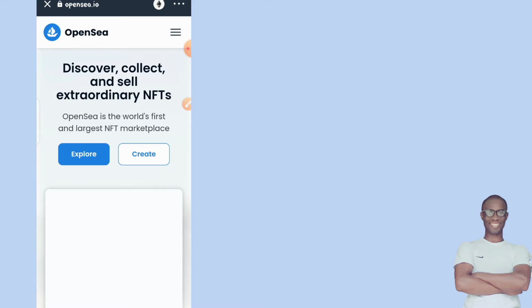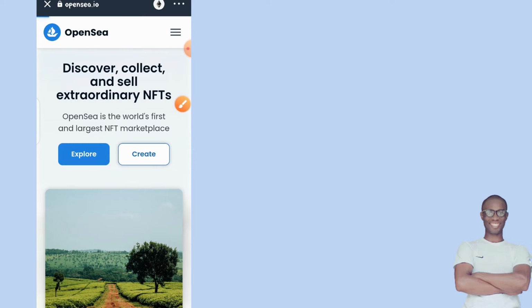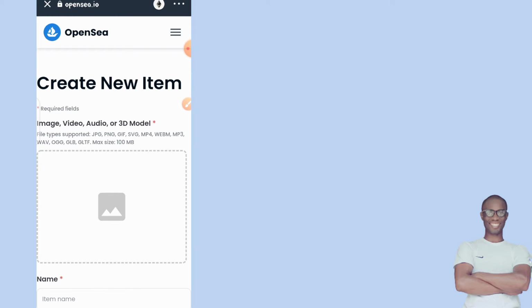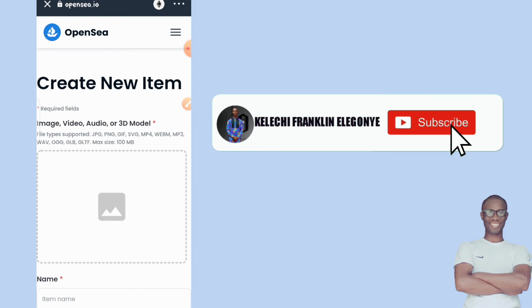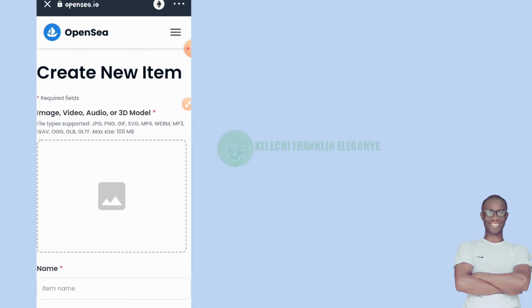Okay guys, once it has loaded up like this, the very first thing you need to do is to come to this area that says create. You click on create here. Once you click on create, you have the option to create an NFT for yourself. OpenSea gives you the opportunity to discover, collect and sell NFTs and also create NFTs for yourself. So once you open the create aspect, you will see where it gives you the option now to bring in your NFT image.